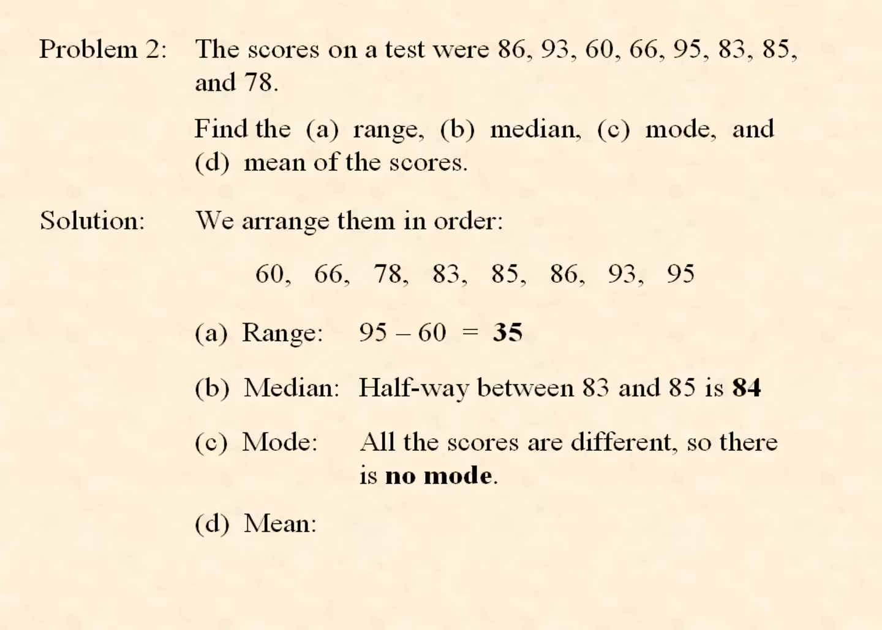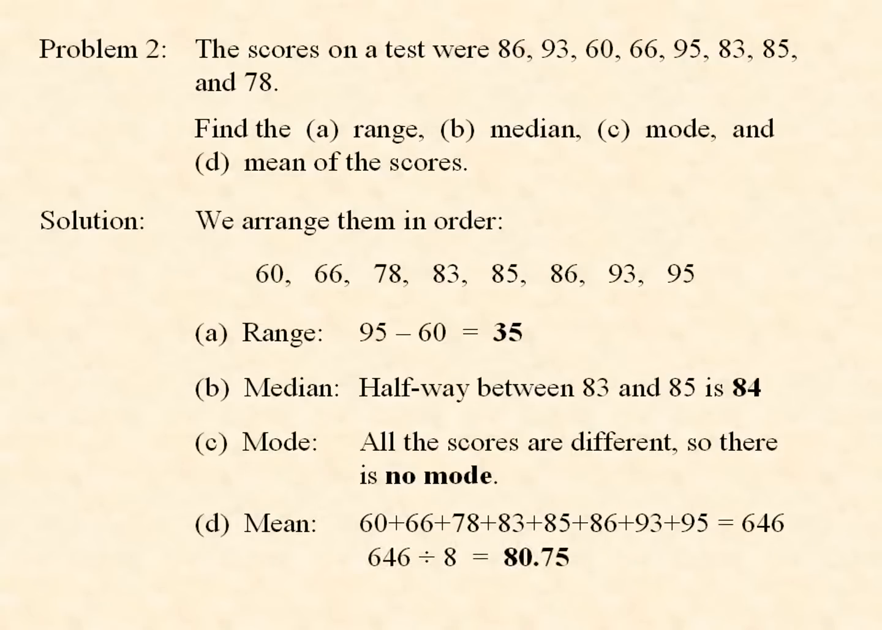And finally, the mean, we have to add the numbers up. They add to 646. And let's see, how many numbers are there? We've got to divide 646 by 8 because there are 8 numbers, and that gives us 80.75.